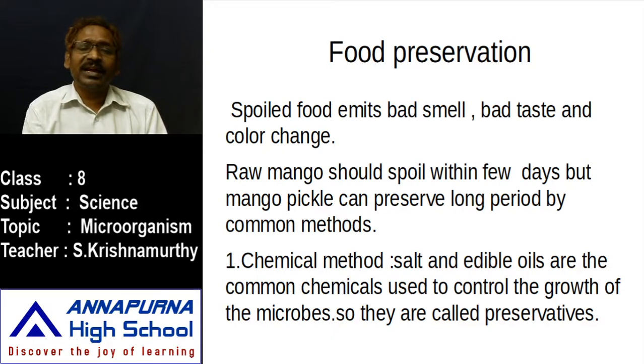And finally, the color of the food material also changes. By these three signs we can say that the food is spoiled. Even if these three do not appear, sometimes the food may internally contain toxins released by bacteria, fungi, and others.